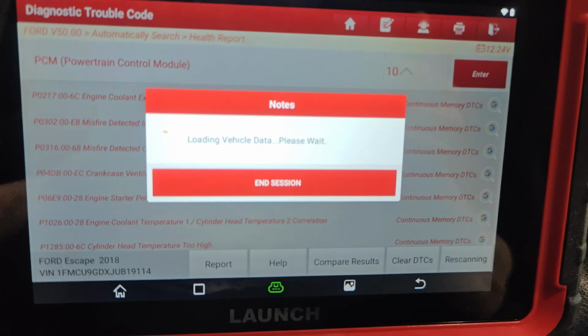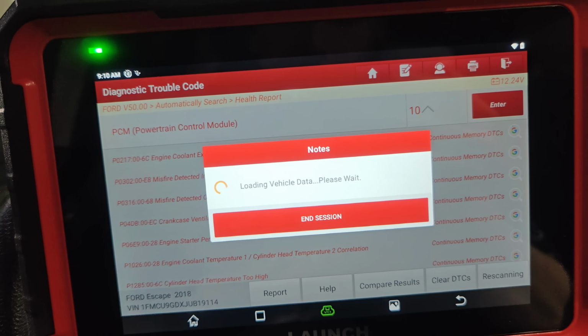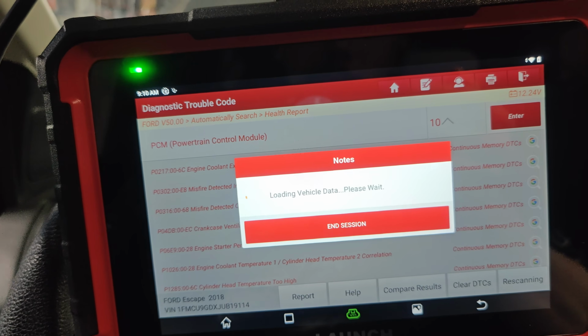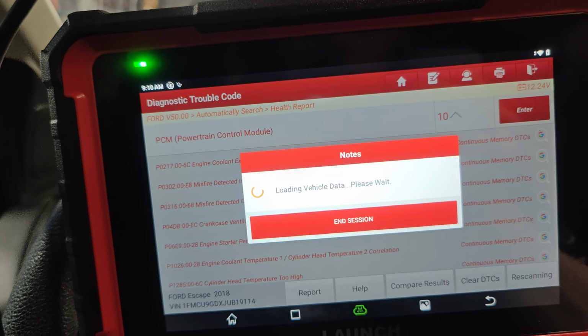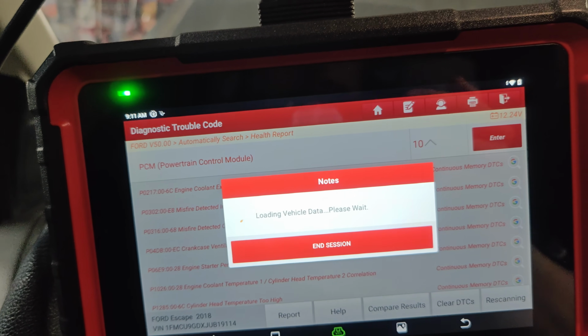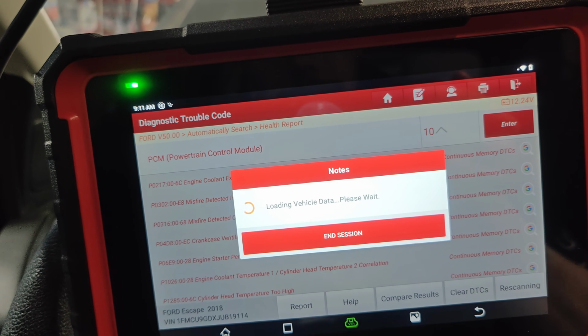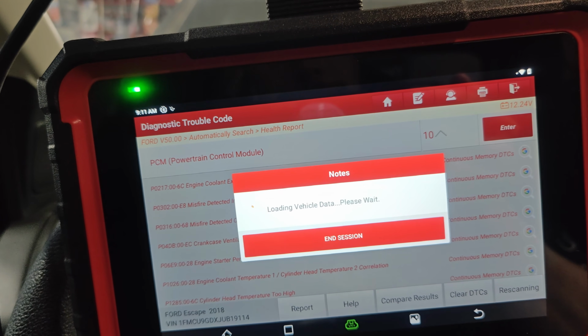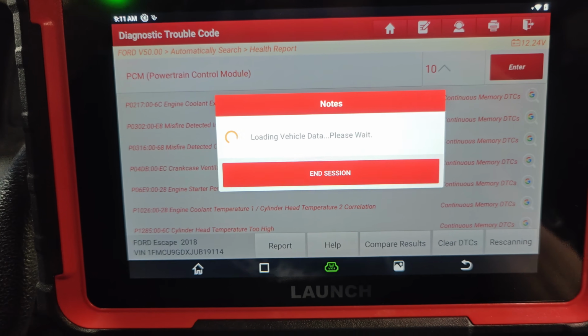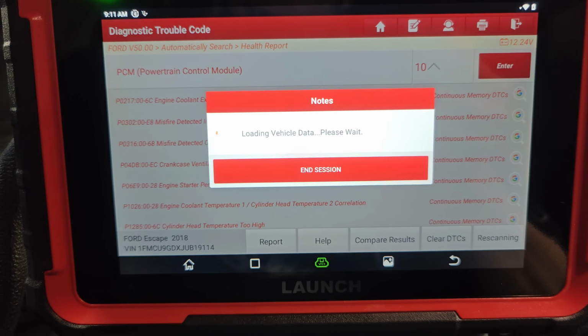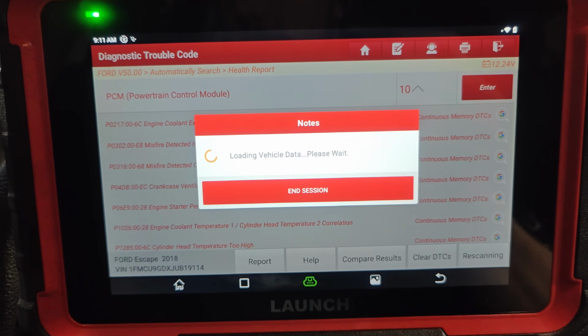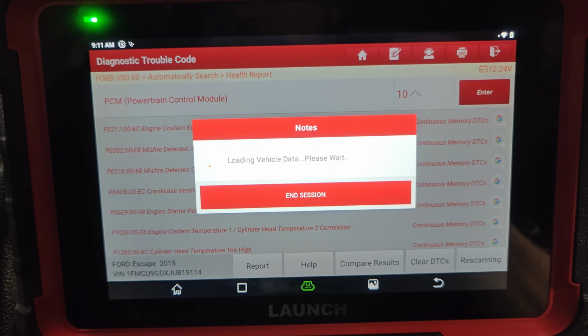So let's go into our engine and look at our coolant temp sensors and see what they read. Because, like I said, this car is bone cold to the touch, and you'll probably see it with our coolant temps. The customer told me it was impossible for this to overheat because they drove like a block and it said it was overheating or something like that.